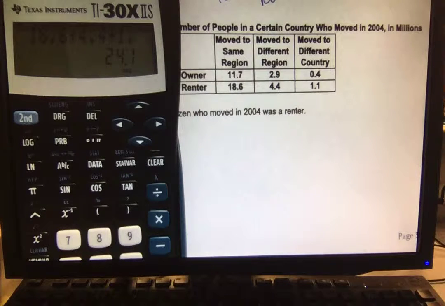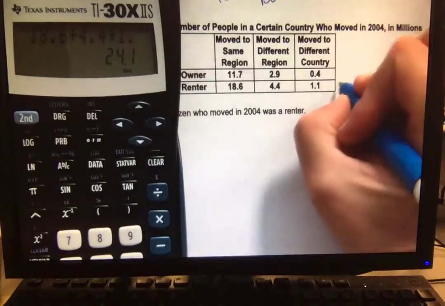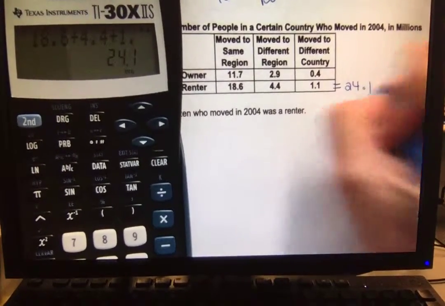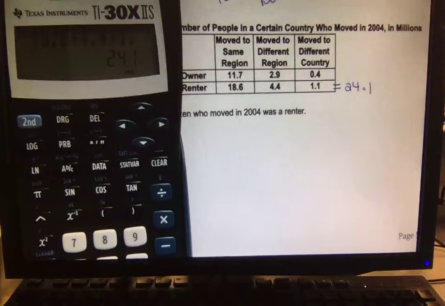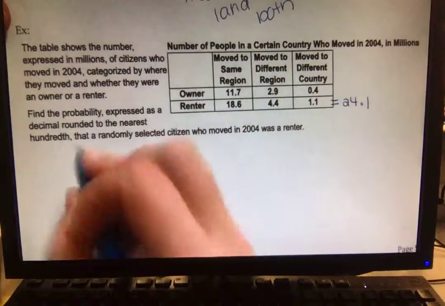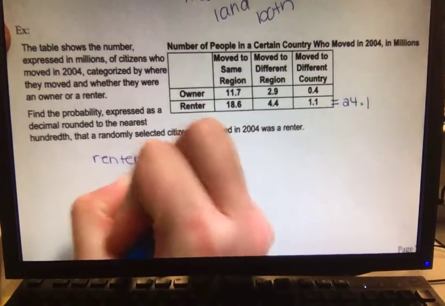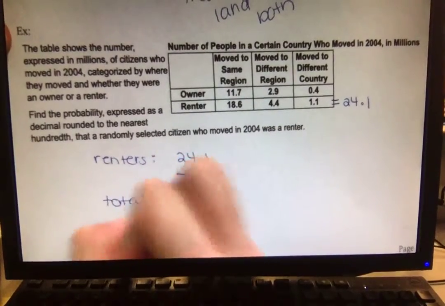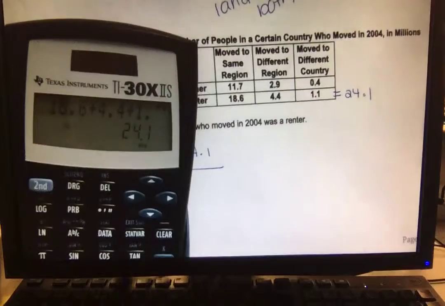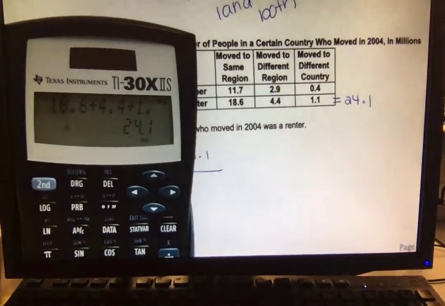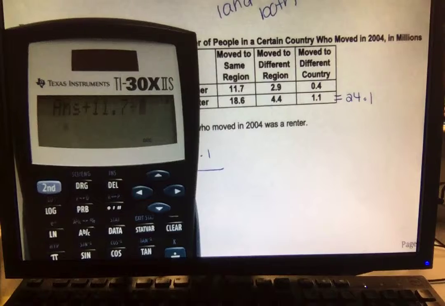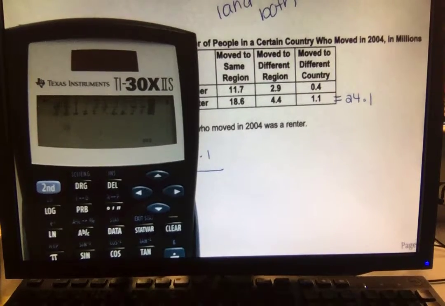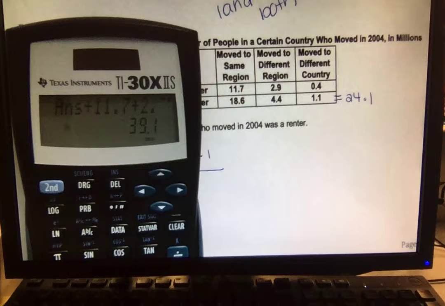Do we agree? 24.1 out of how many people total? So we had that 24.1 plus 11.7 plus 2.9 plus 0.4. I got 39.1 people total. Do we agree? For the whole chart?